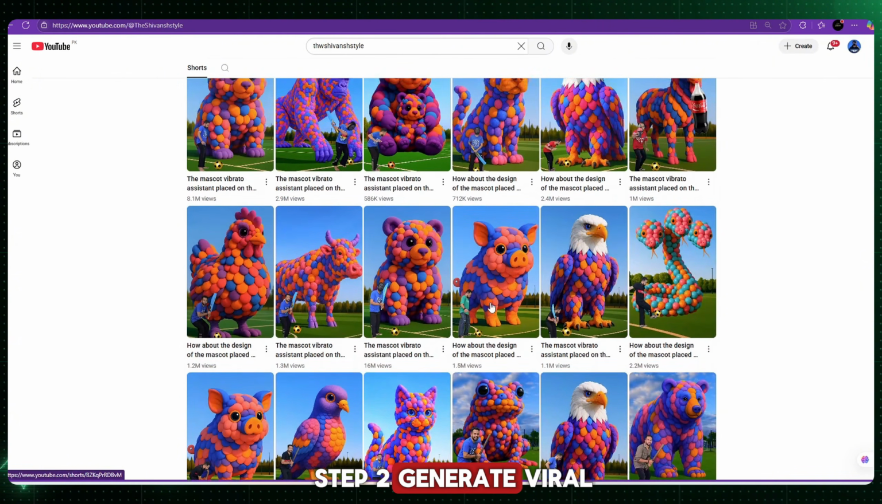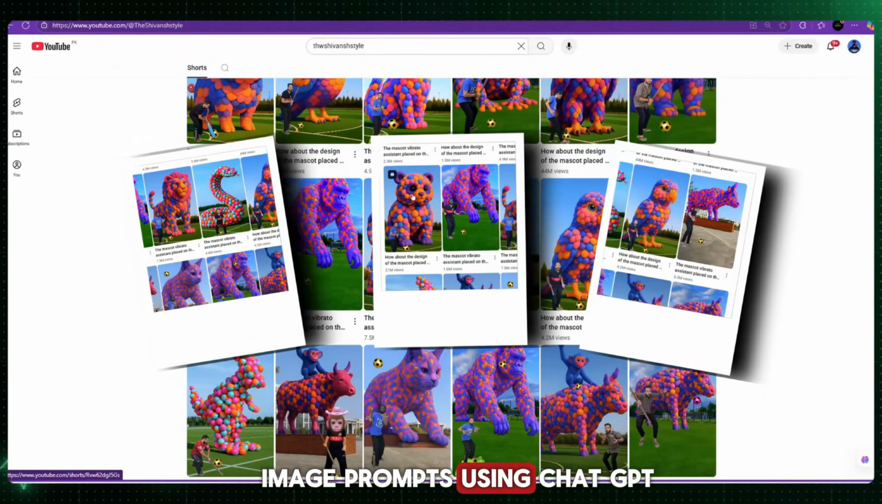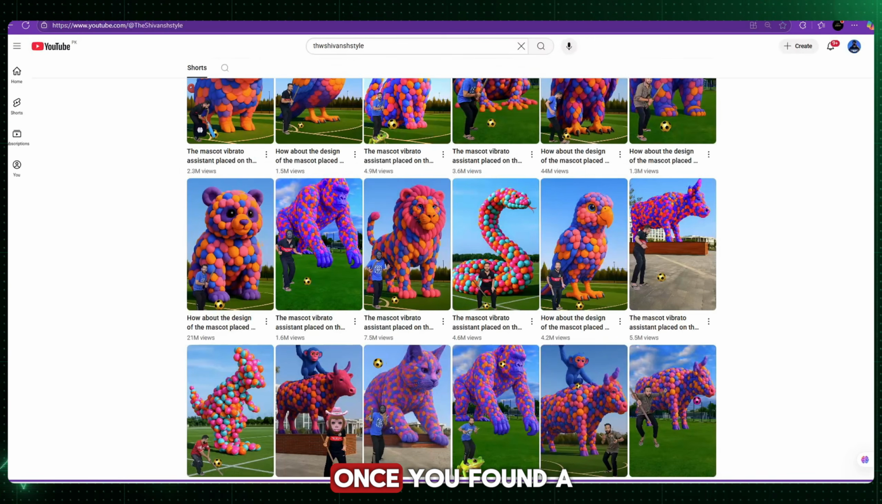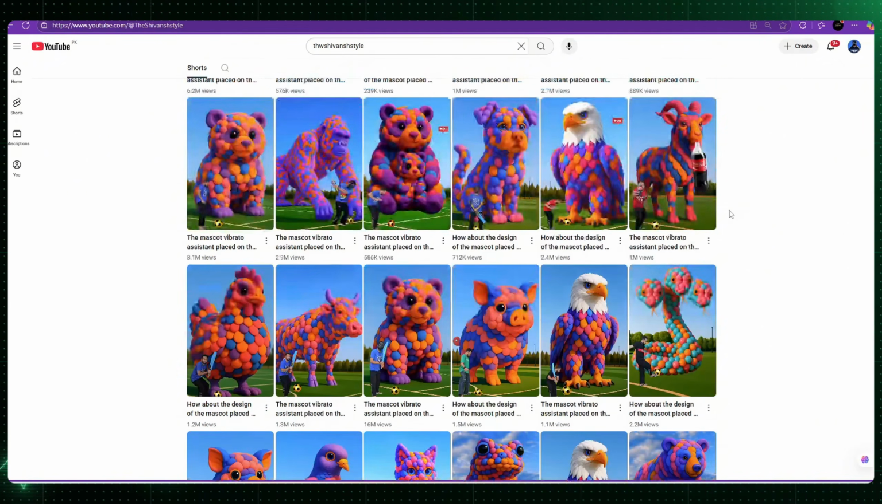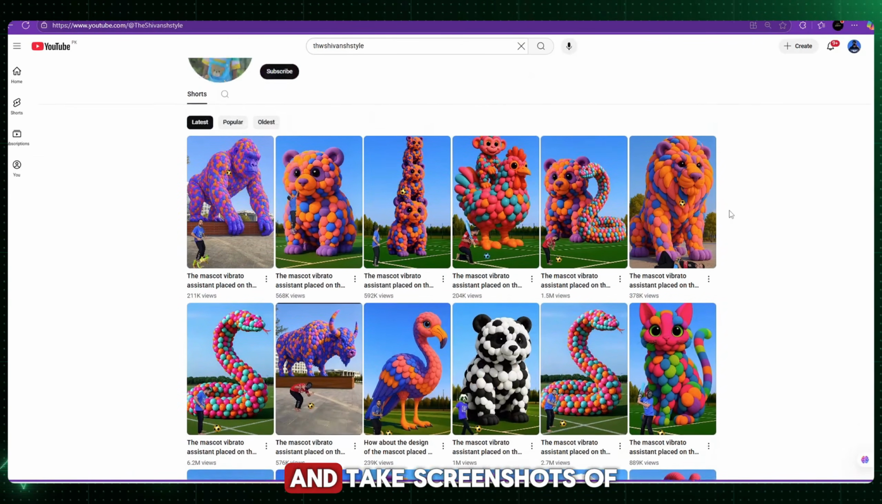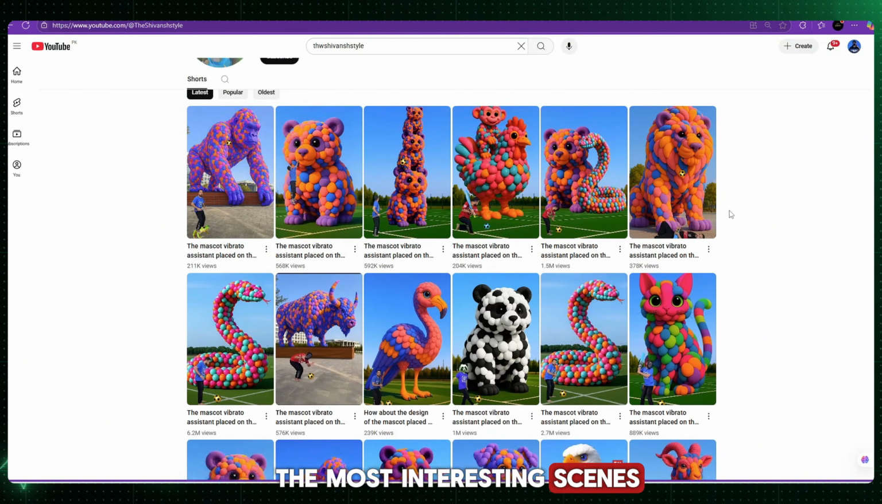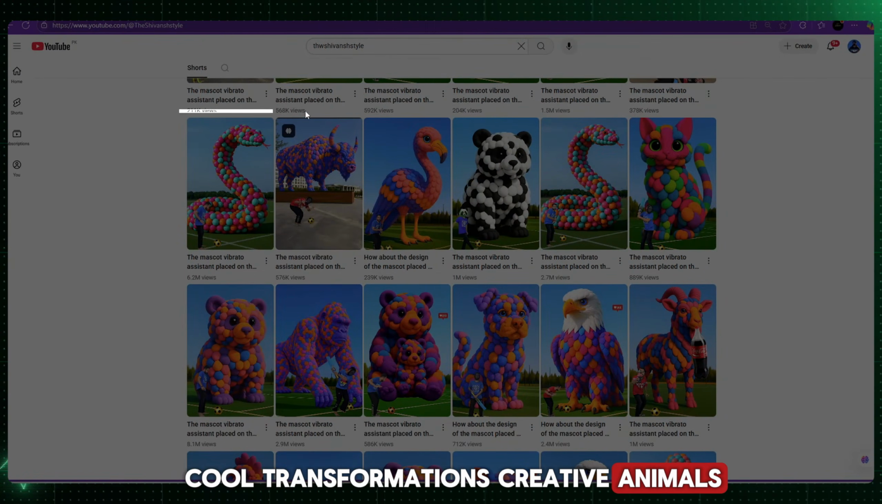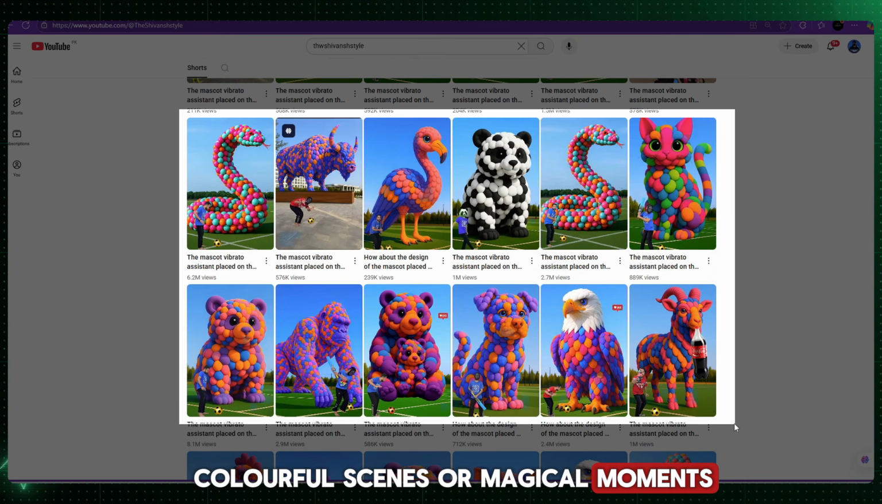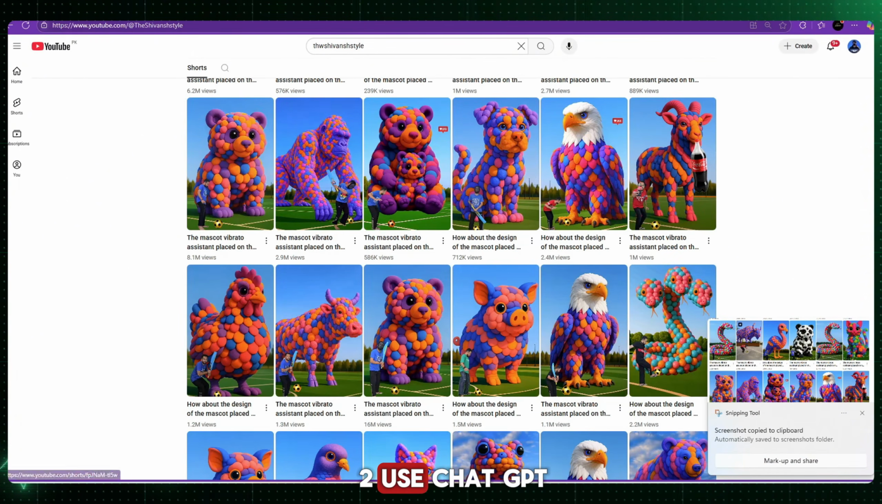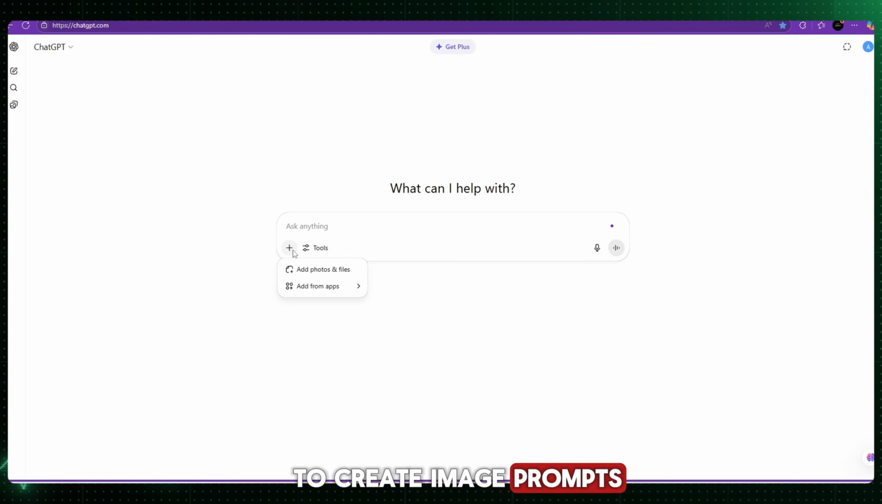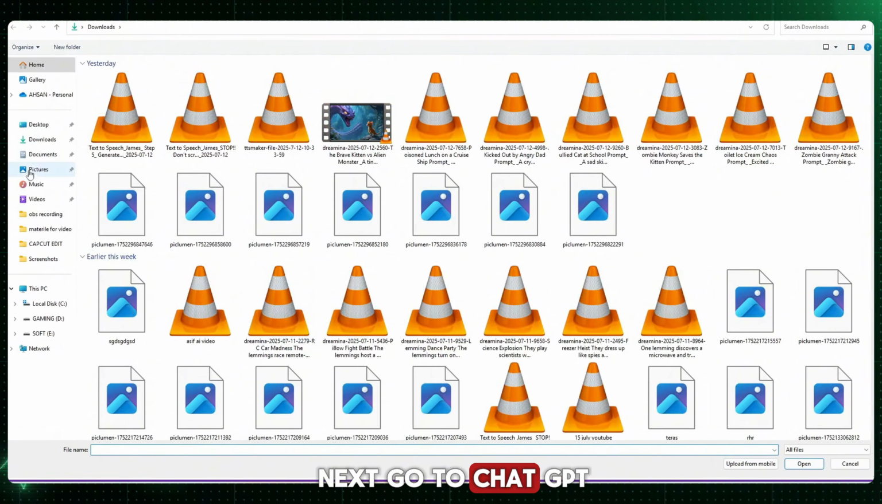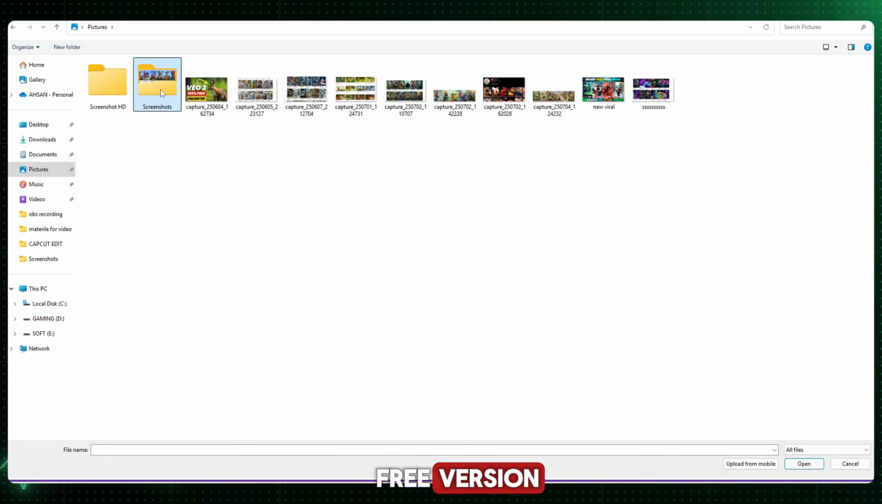Step 2. Generate viral image prompts using ChatGPT. Once you've found a viral video you like, here's what you need to do. 1. Take screenshots. Watch those viral videos and take screenshots of the most interesting scenes. Pick images that stand out, cool transformations, creative animals, colorful scenes, or magical moments. 2. Use ChatGPT to create image prompts. Next, go to ChatGPT. You can use the free version.